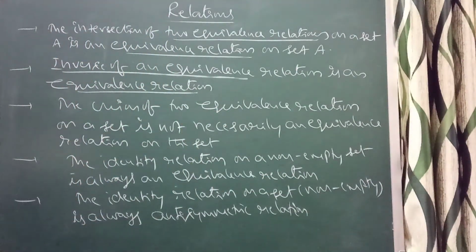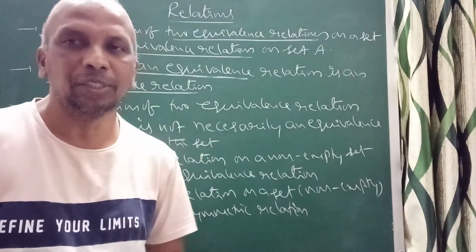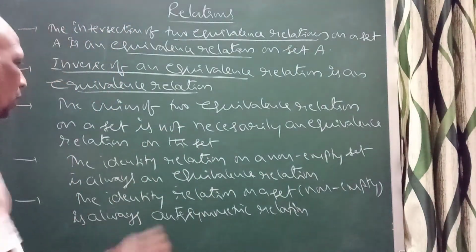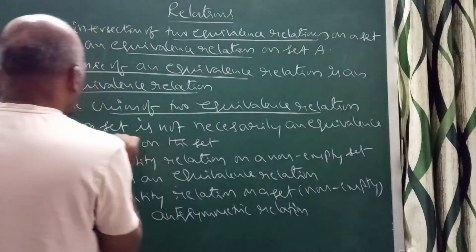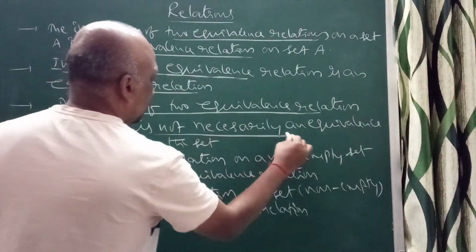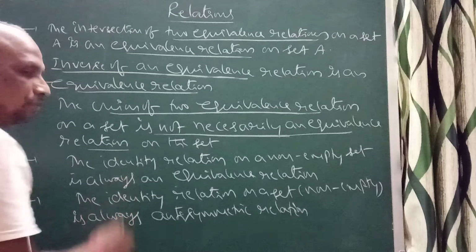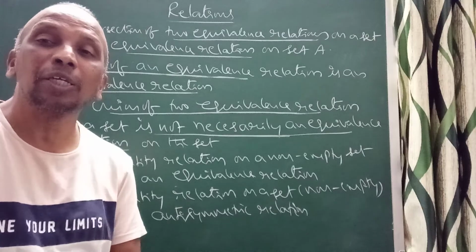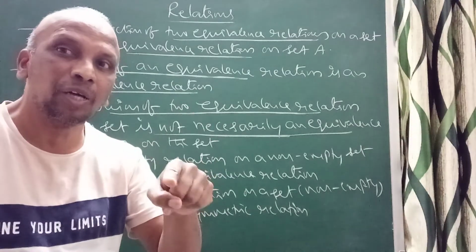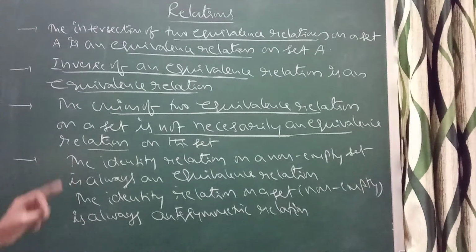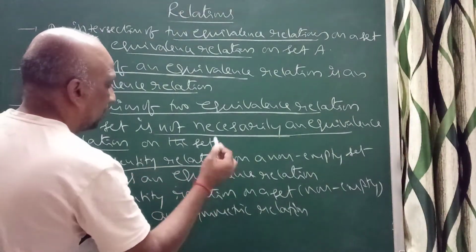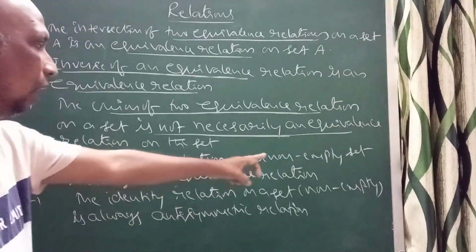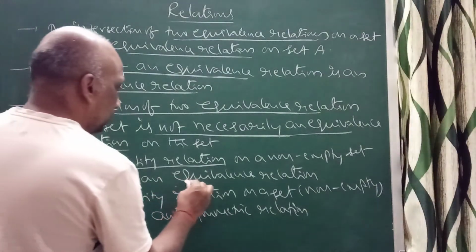Next, what about union? Suppose you take R1 and R2 two equivalence relations, then R1 union R2 is not necessarily an equivalence relation. The union of two equivalence relations on a set is not necessarily an equivalence relation, but R1 intersection R2 is. Next, the identity relation. We know the identity relation, we define that: the set of (a, a) such that a belongs to A. The identity relation on a non-empty set is always an equivalence relation.